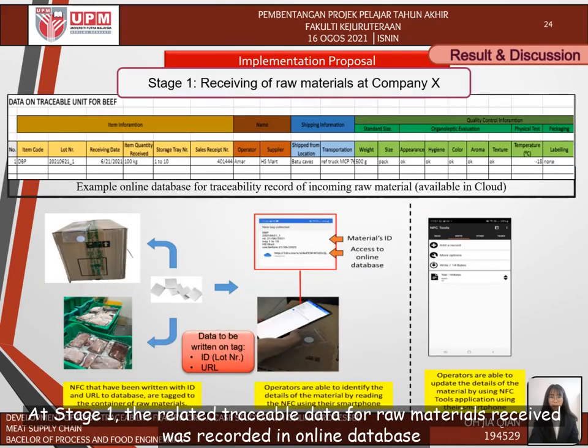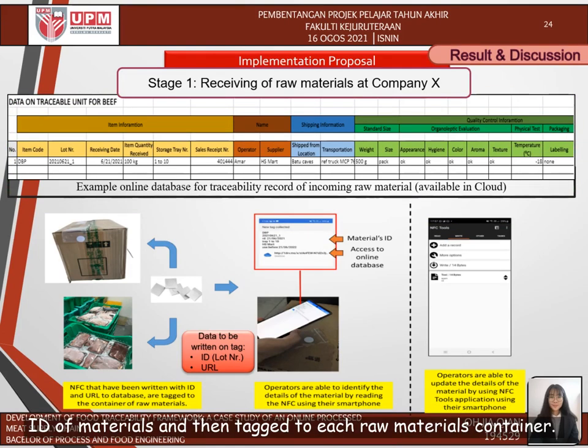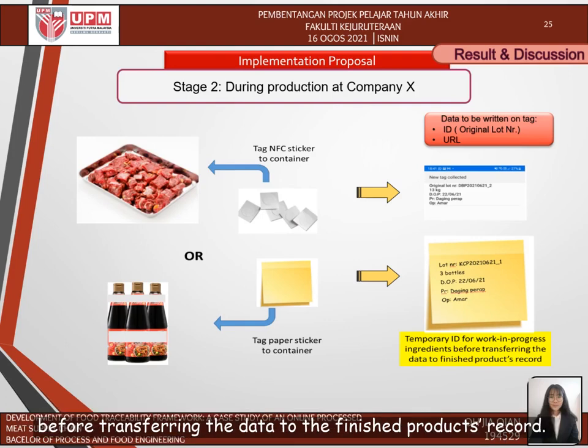At stage 1, the related traceable data for raw materials received was recorded in an online database, and a URL for the traceable data in the cloud is copied and written on an NFC tag as well with the ID of materials, and then tagged to each raw materials container. During the production, an NFC tag or paper sticker with the ID can be tagged to each retrieved raw materials container before transferring the data to the finished products record.